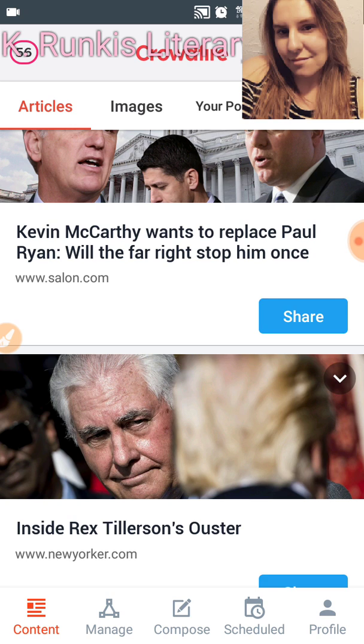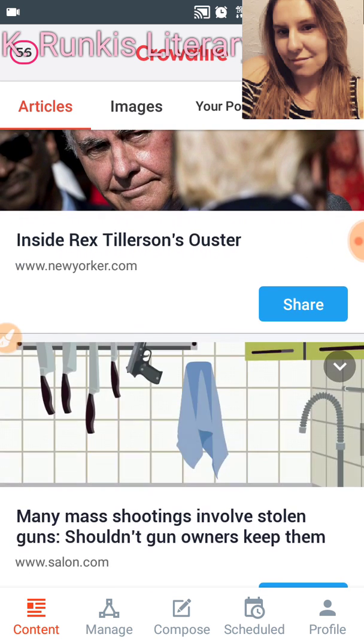They do actually have a free account on here, so you are able to do a certain amount of posting on here for free. So this is one that does have a free option. If you really want to be able to use Crowdfire for posting more often and a few other features that they have on here, then there are paid options that you can opt into. But this one is the free version that I'm showing you.